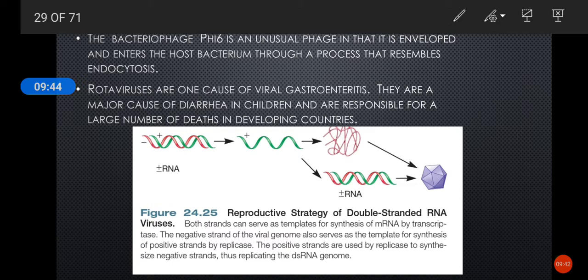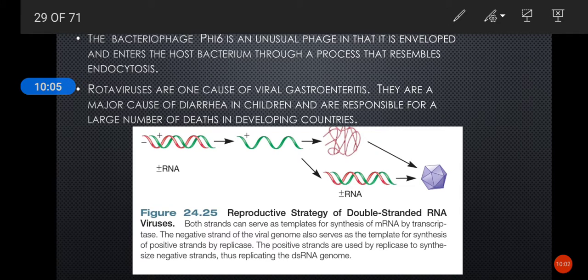These positive strand RNAs are enclosed within the capsid, and there they serve as templates for the synthesis of the complementary negative strands. So they regenerate the double-stranded RNA genomes that are required for the assembly of a mature virion.